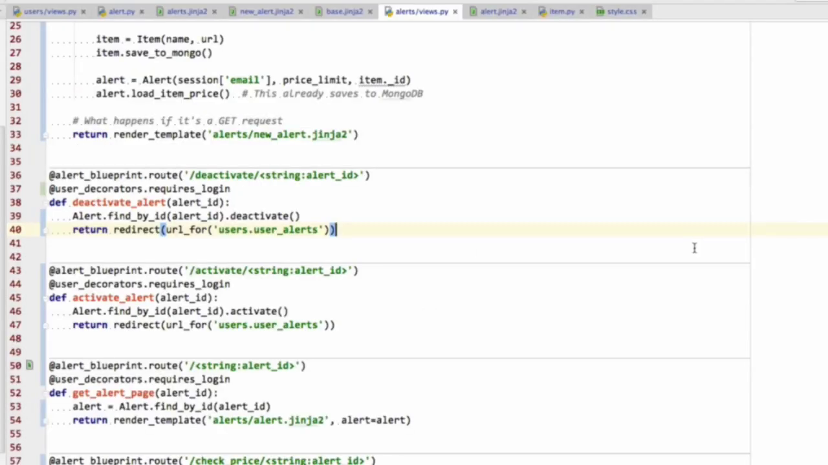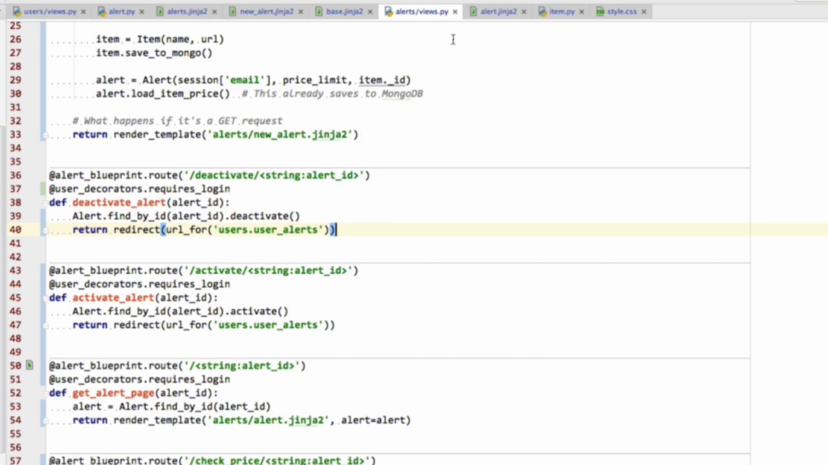Hi and welcome back. In this video, I wanted to add some extra bit of functionality to our inactive alerts. When an alert is inactive, chances are the user may want to just delete it entirely. And if they do, that's going to save us some disk space, for example, in our database. So we want to allow users to permanently delete alerts. Let's see how we could do that.